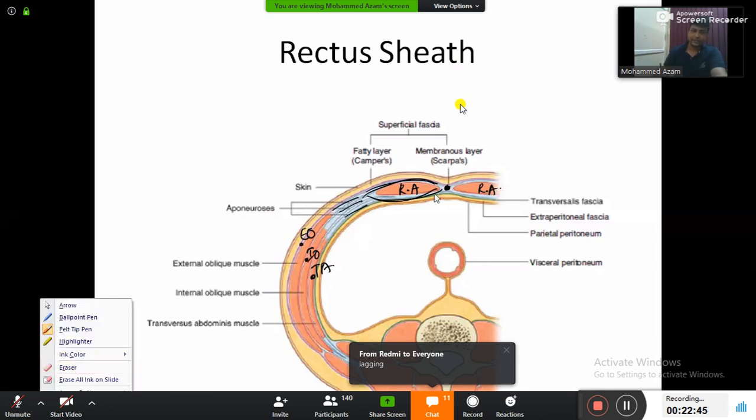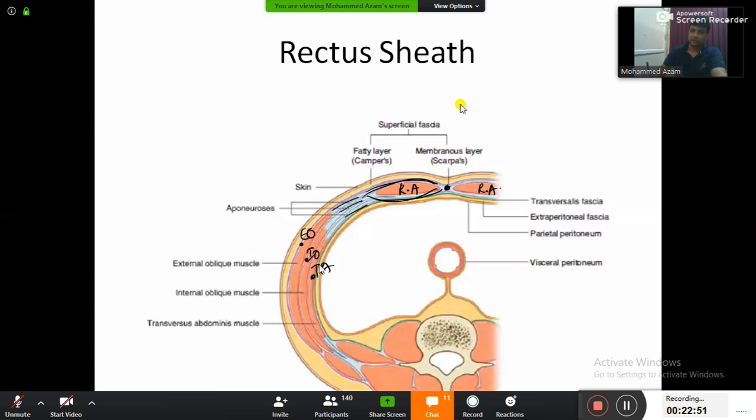I repeat again, listen here, guys. External oblique, internal oblique and transversus abdominis.